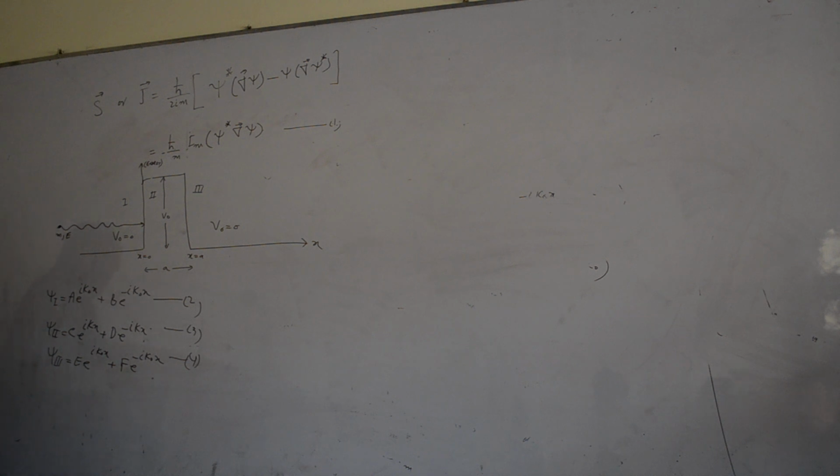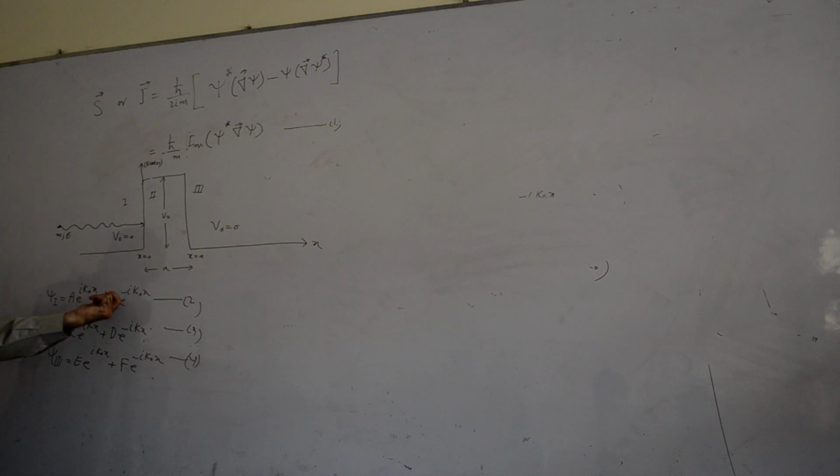Now look. Let's look at the physics of it. This is just a mathematical equation. Solution of three Schrodinger equations. One solution and another one, because it is second order, and mathematically it is the correct solution. Now let's see from physics point of view. We assume that particles of mass m and energy E are moving in that direction. So this represents the incident particle wave function moving in this direction, the positive x direction.